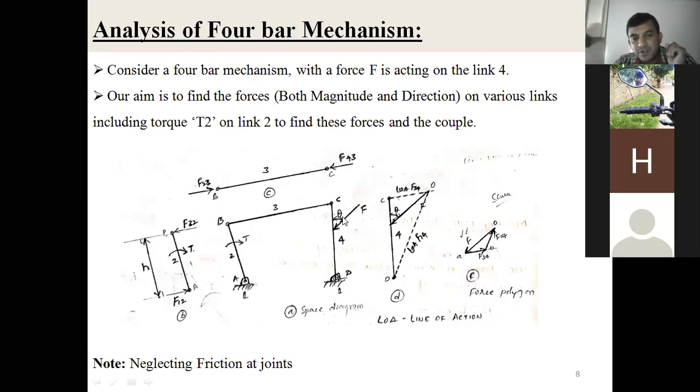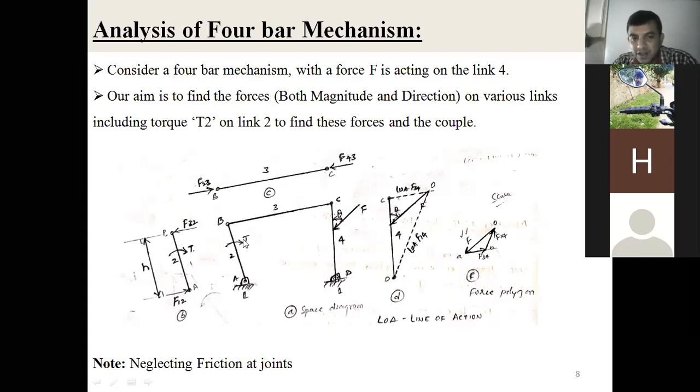Here we consider a 4-bar mechanism. It is subjected to an external force F. That force is known in magnitude, and we also know the direction: it acts towards link 4, at an angle of theta with respect to link 4. Then the 4-bar mechanism is in an unequilibrium condition. Then I want to make it equilibrium, so we're going to apply a required torque here.